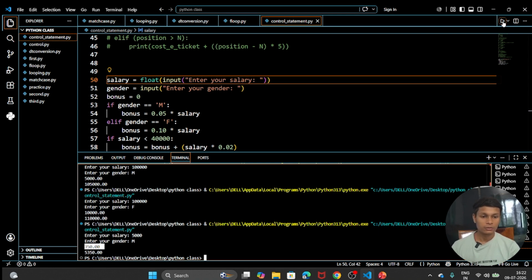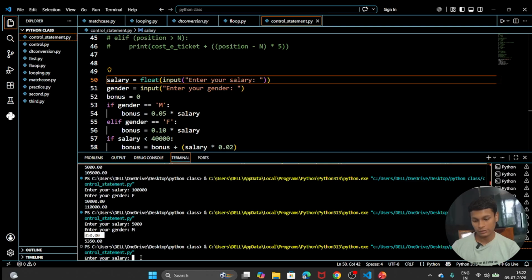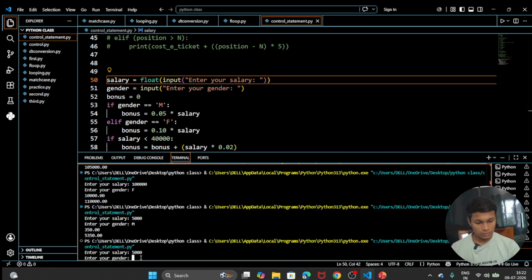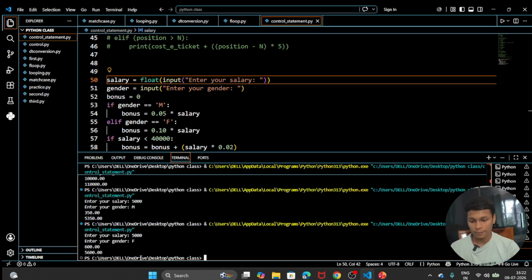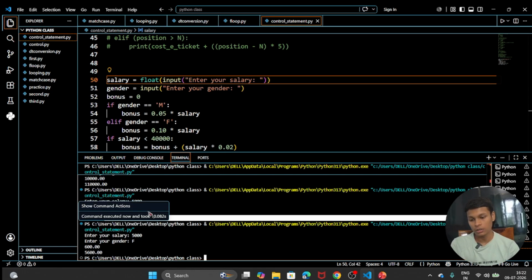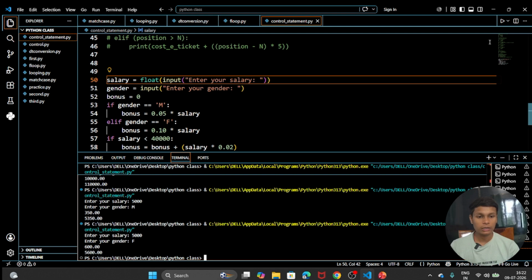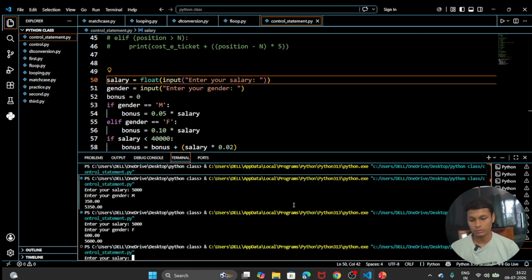So let's run the code again, and I am giving the same thing, 5,000, and the gender is now female. You can see that the 2% will also be added for the female, and the 2% extra will also be added for the male. This is what I wanted to show you: how the bonus depends on the gender.